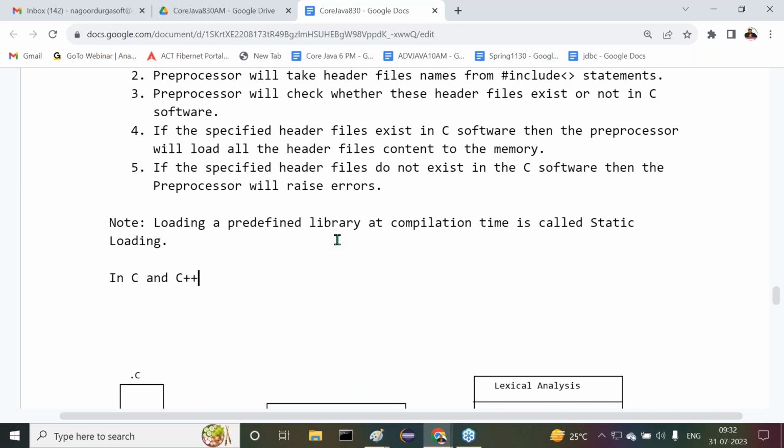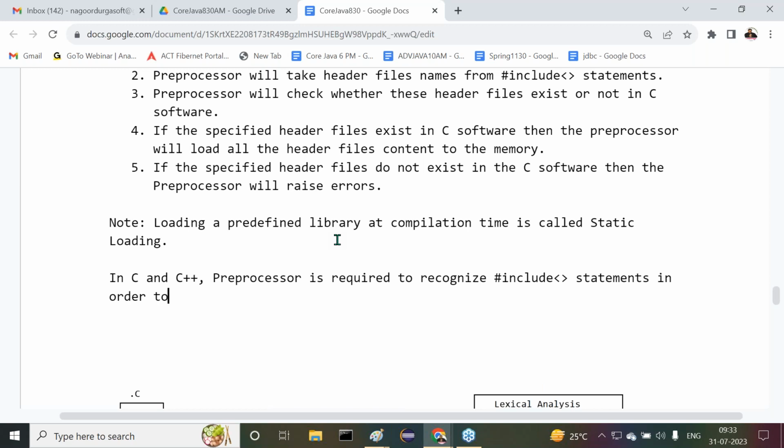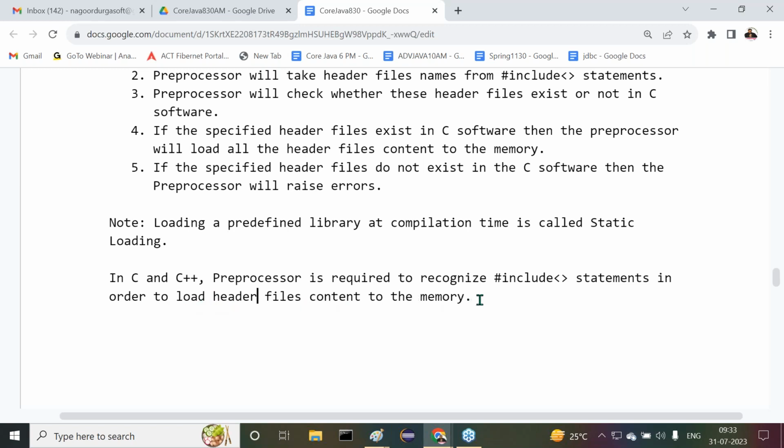In C and C++, the preprocessor is required to recognize hash include statements in order to load header files content to the memory.